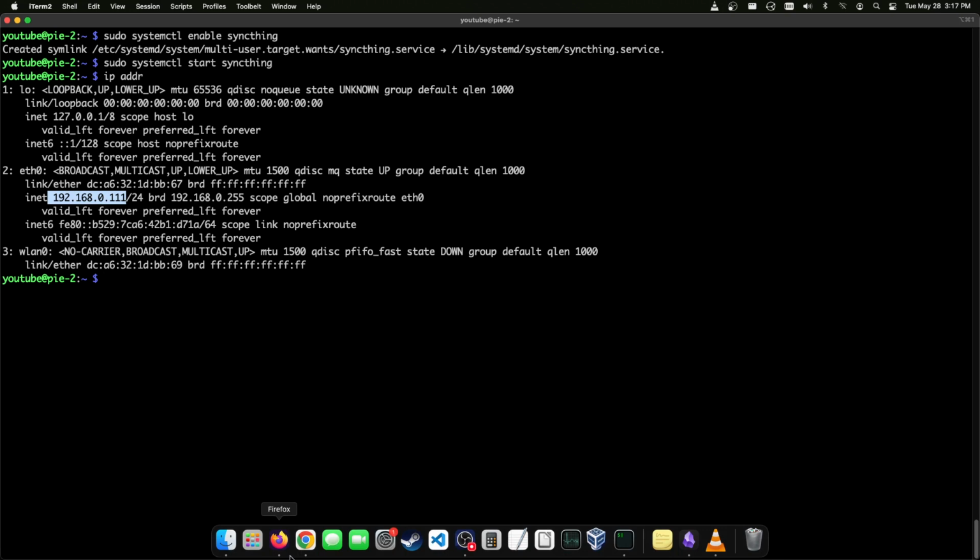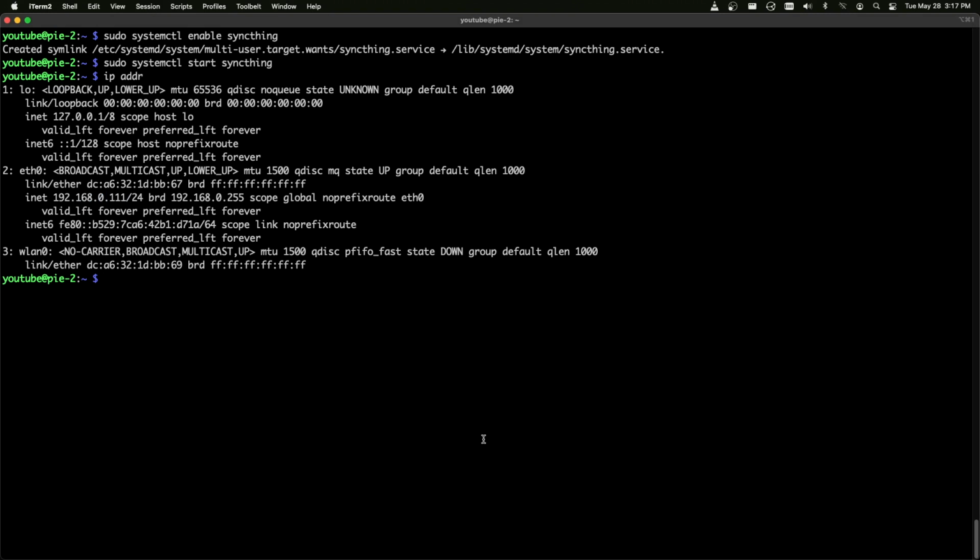So what are a couple of use cases that this could be used for? Let's say you have two devices, for example two laptops, and you want to have files shared between those two laptops, and they aren't necessarily going to be turned on at the same time consistently. This may be helpful because then you can have one laptop sync the files with the Pi, and then the Pi will sync the files with the second laptop. And that is my use case that I'm using this for at the moment.